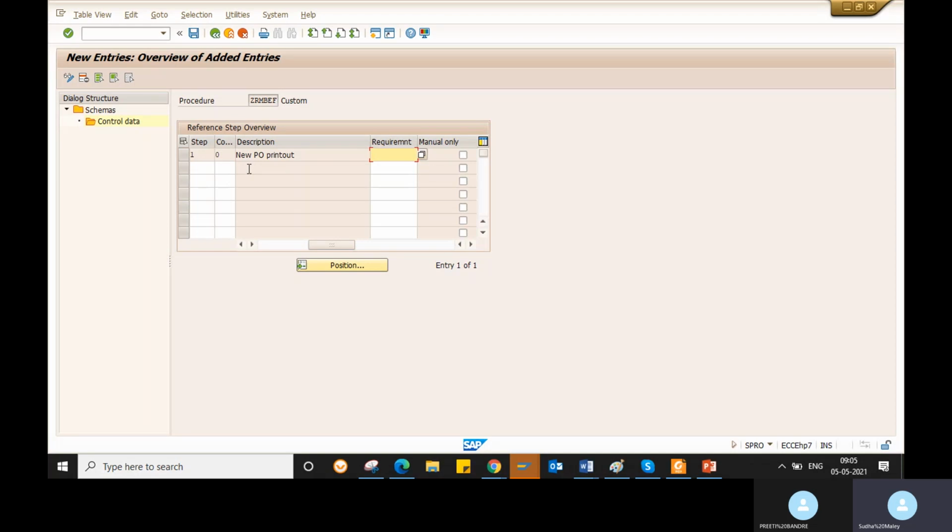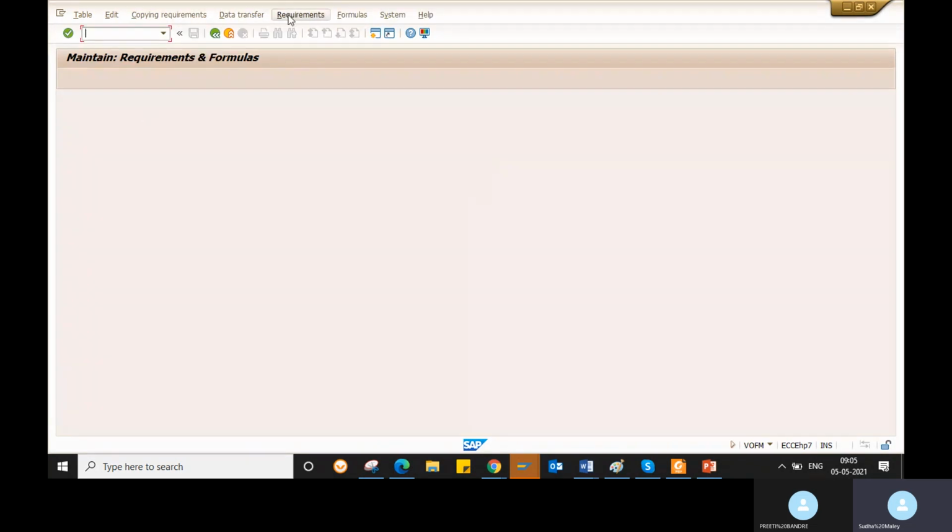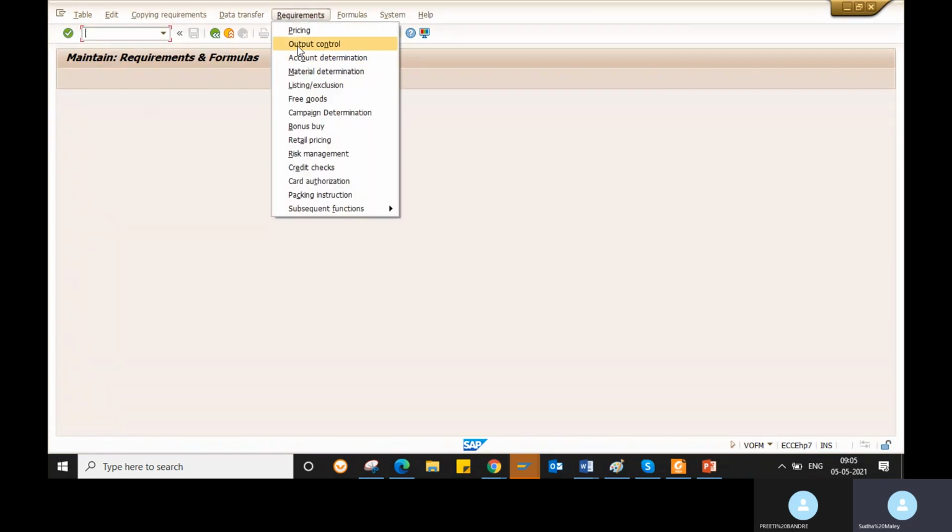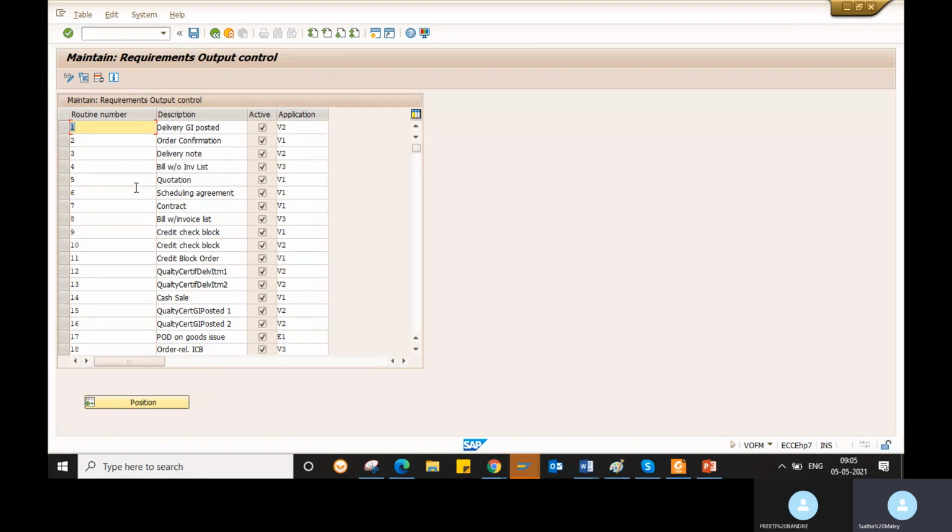So you gave your vendor, right, in the condition table. So for this vendor, if the vendor country is a different country, then this output type should have these changes. So you can write a logic in your output type. So if you want to see the requirement or routine, so this comes under the ABAP one. So if you have idea, that is good. So go for a VOFM, that is to see your routines. So here go for requirements, go for output control.